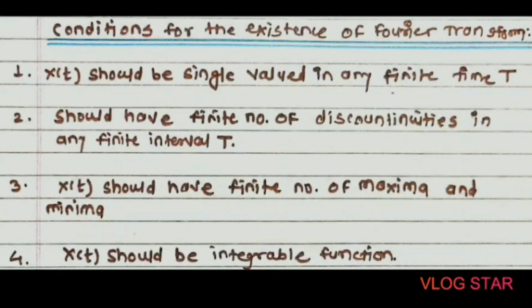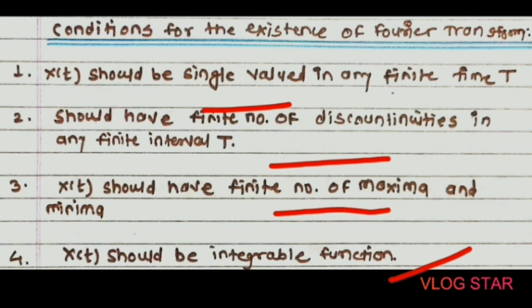The signal x(t) will have to satisfy the following conditions so that its Fourier transform can be obtained. The first condition is the function x(t) should be single valued in any finite interval t. Second, it should have a finite number of discontinuities in any finite time period. Third, the function x(t) should have a finite number of maxima and minima in any finite interval of time t. And fourth, the function x(t) should be an absolutely integrable function.